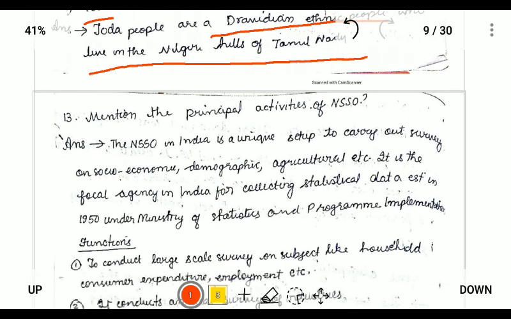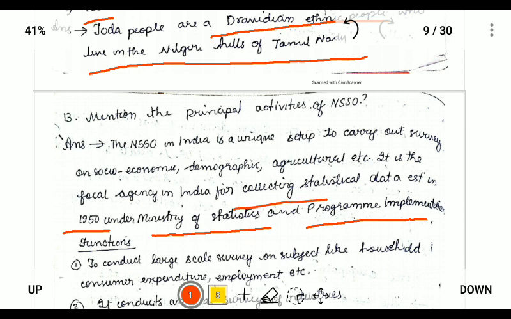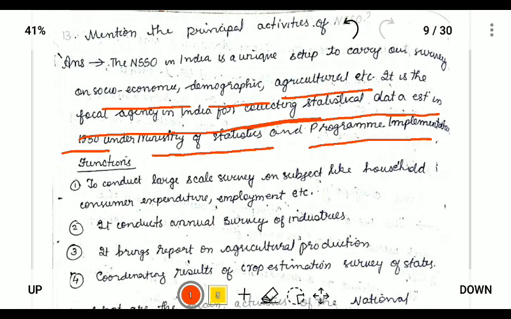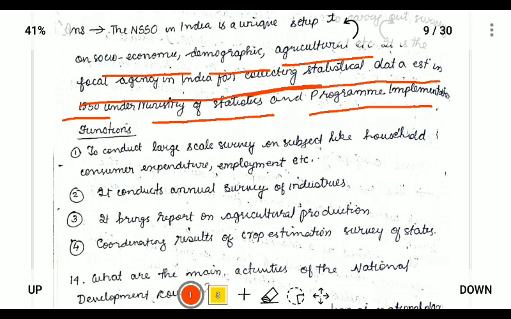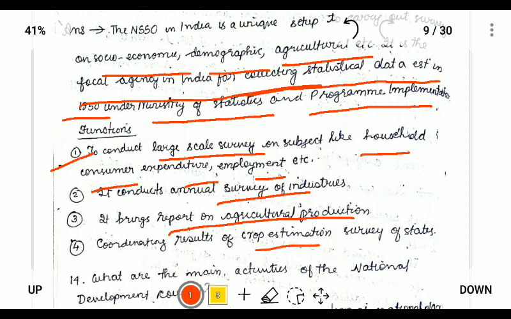Mention the principal activities of NSSO. So NSSO is a department which was established in 1950 under the Ministry of Statistics and Program Implementation. It was used for collecting statistical data on socio-economic, demographic, agriculture, and it is the focal agency for collecting statistical data. So the functions or the activities will be survey of household, different expenditure, employment. It conducts annual survey of industries, report on agricultural production, and crop estimation. Basically, all the surveys will be conducted by the NSSO.